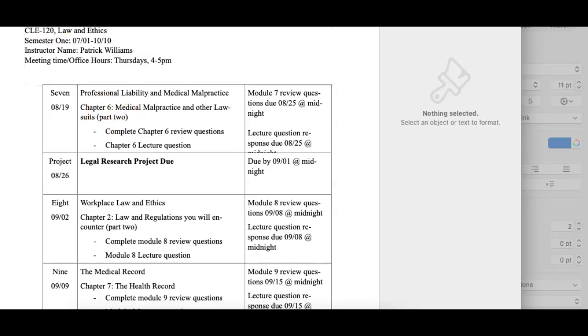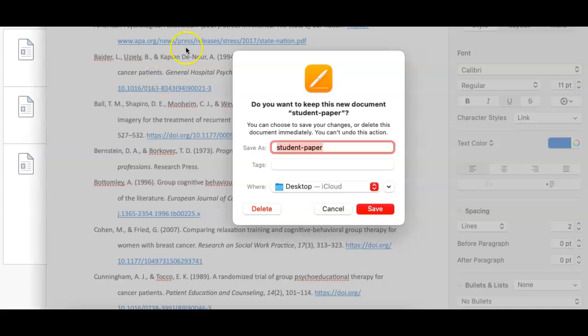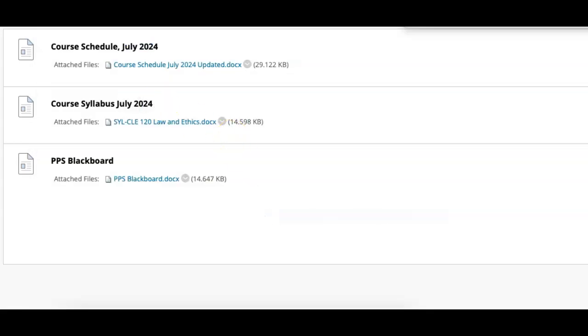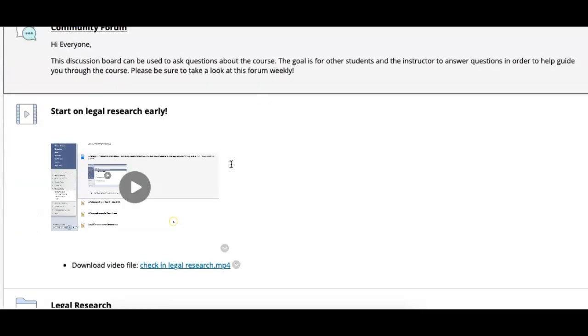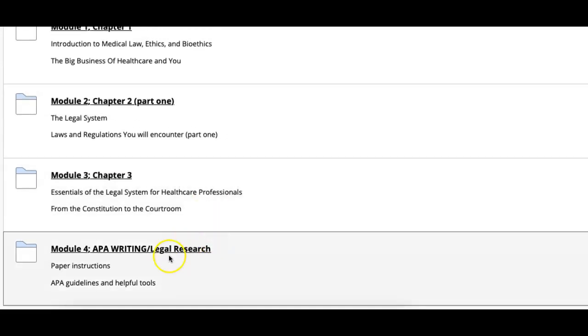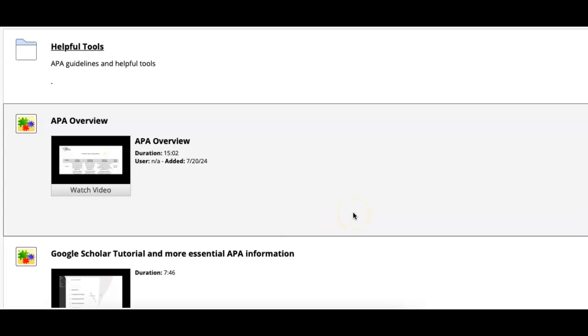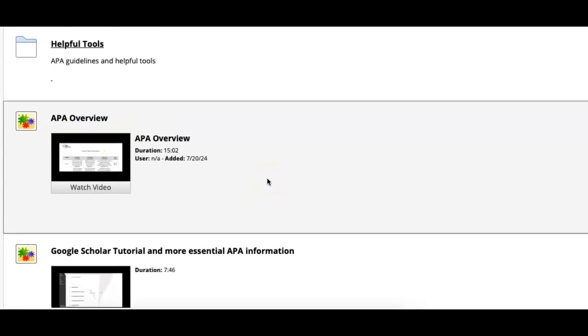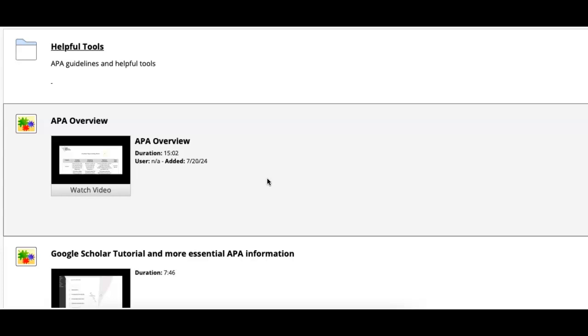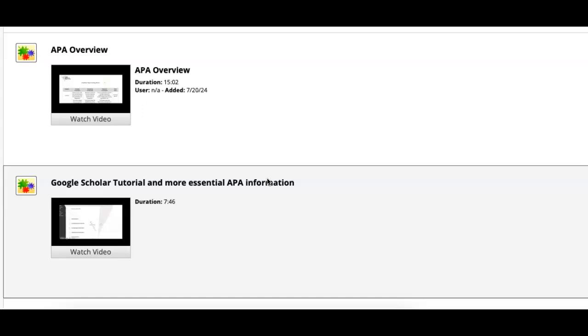All right, so let's head back to the course. As you can tell, I still have my APA paper up there. But in relation to what's due this week, we have the all-important Week 4 APA Writing and Legal Research Overview. When we click on that, you're going to see that you have a few things. There are some helpful tools up here that I've used in prior courses, and one of them is going to be helpful for your presentation. You can use ScreenPal, as I'm using here, to help record your presentation, but that's of course not due until the end of August.